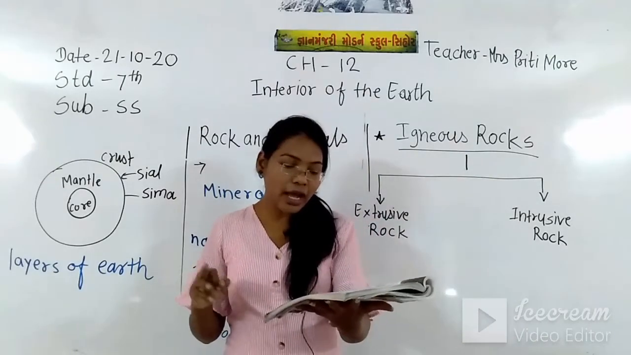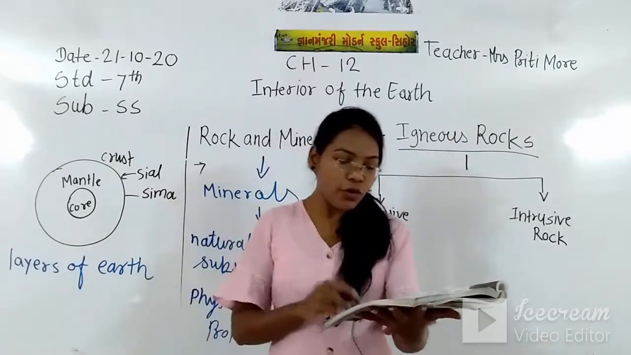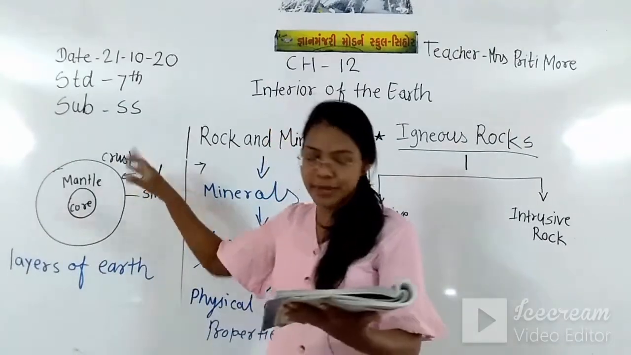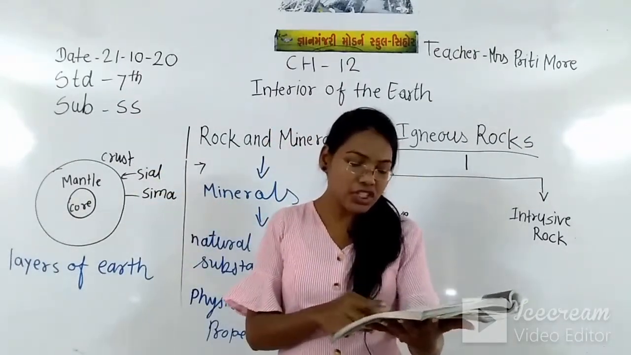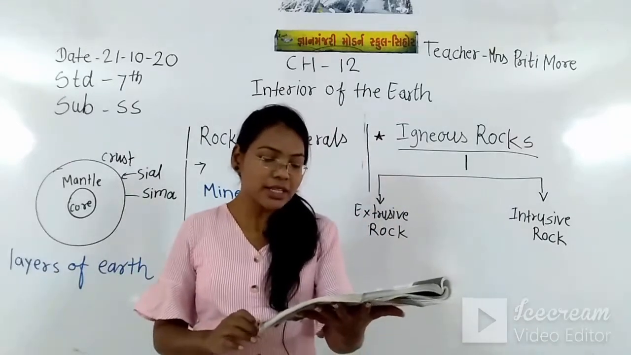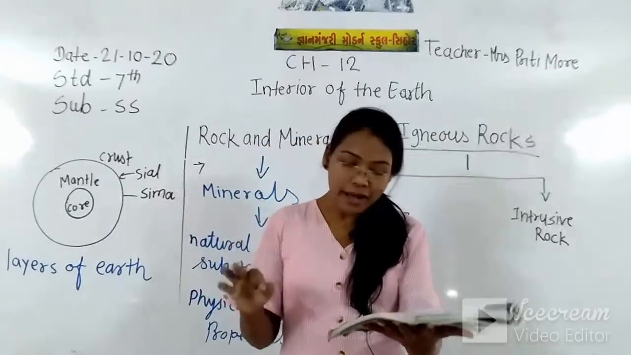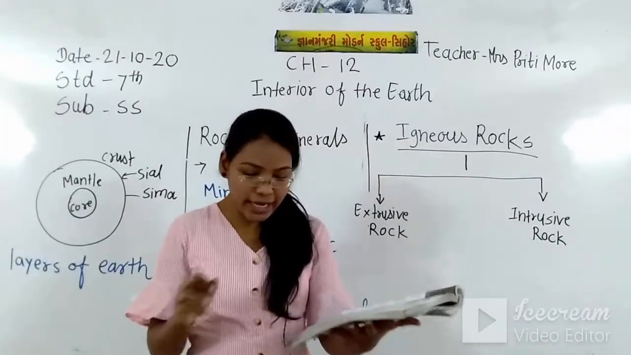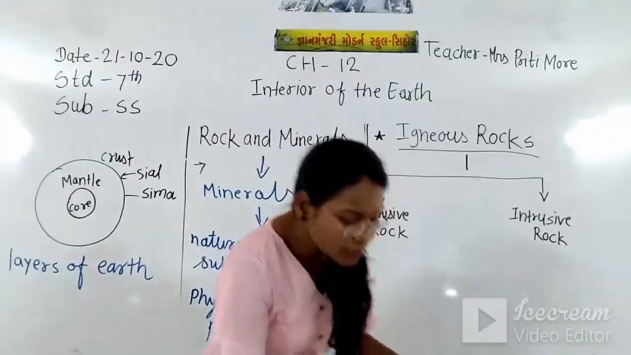So extrusive rocks are formed when the magma breaks through the crust and reaches the surface of the earth, where it is called lava. The common rocks formed in this manner are basalt and obsidian.